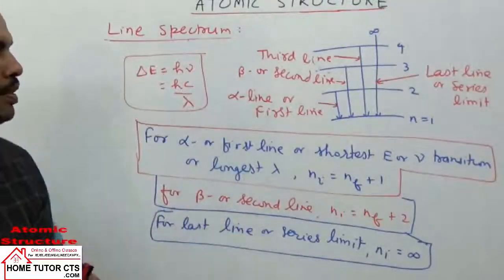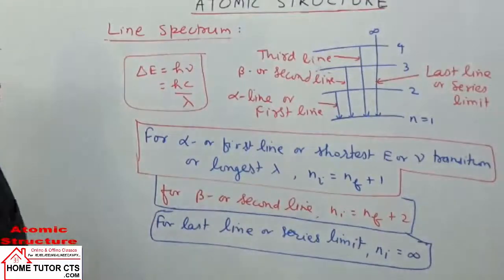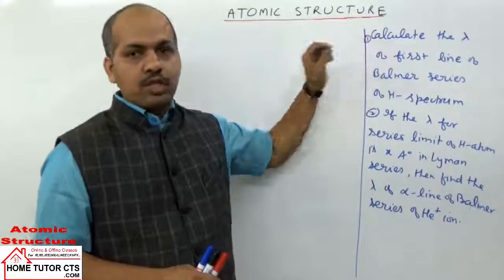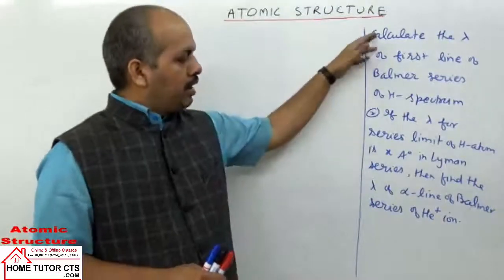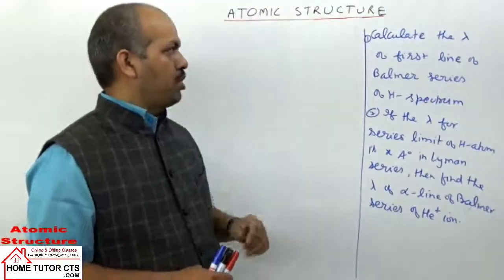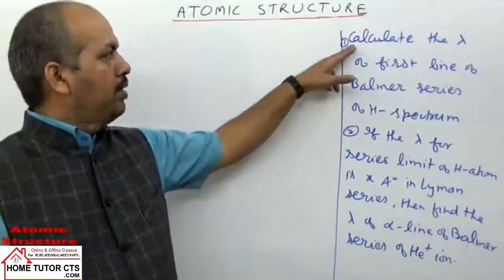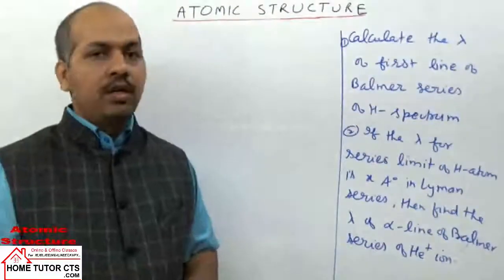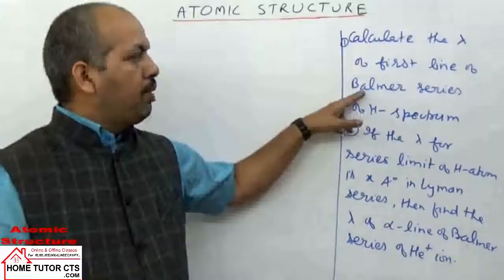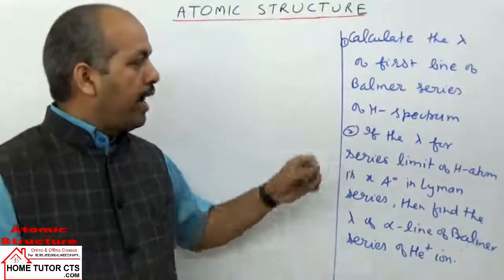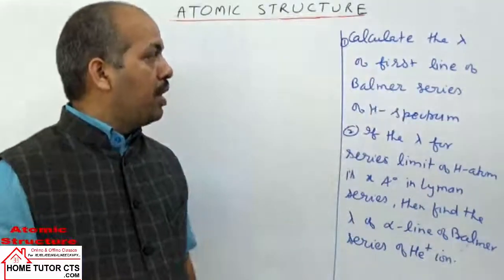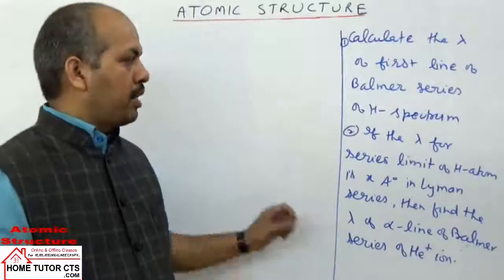Let us now take some questions on this concept of line spectrum. Write down the first question here. I will give two questions; solve both at a stretch, then we see the solution. First question: calculate the wavelength of the first line of Balmer series of hydrogen spectrum.